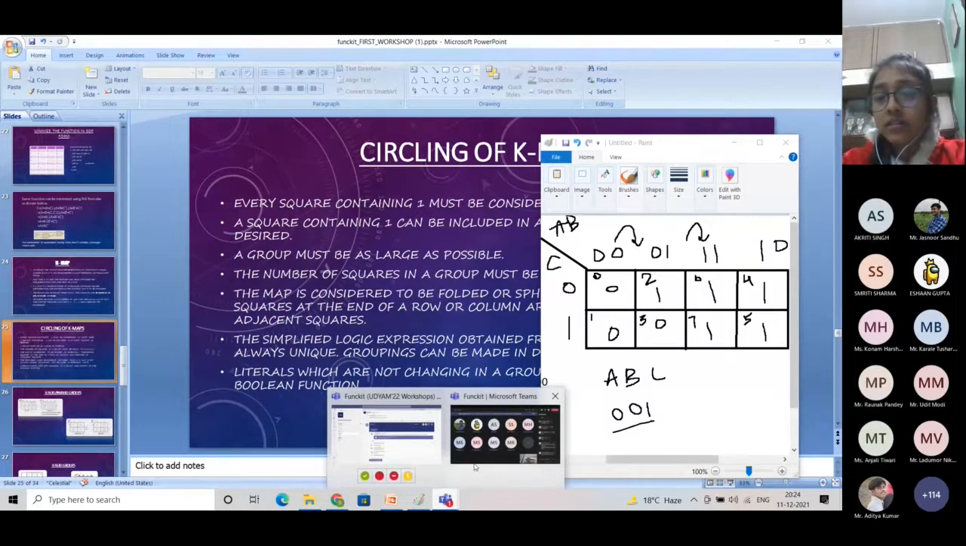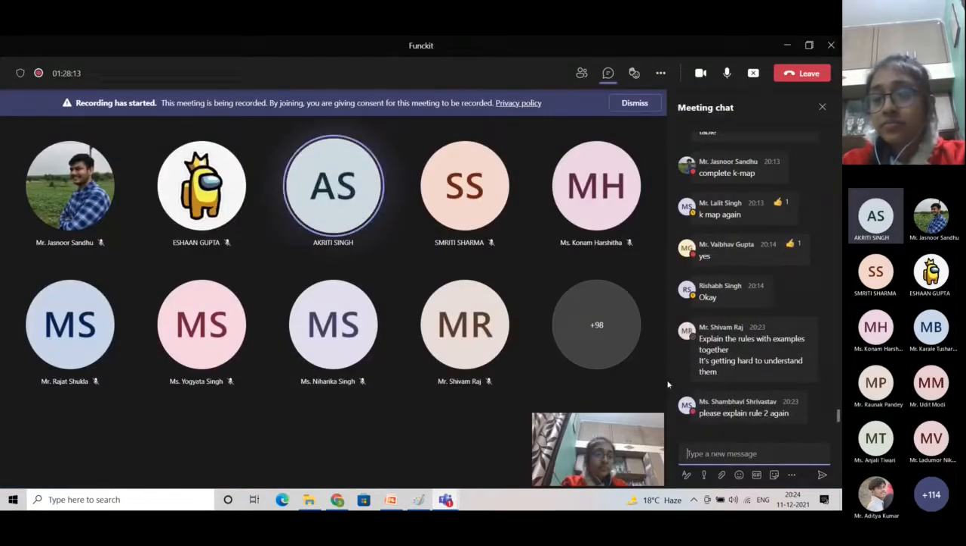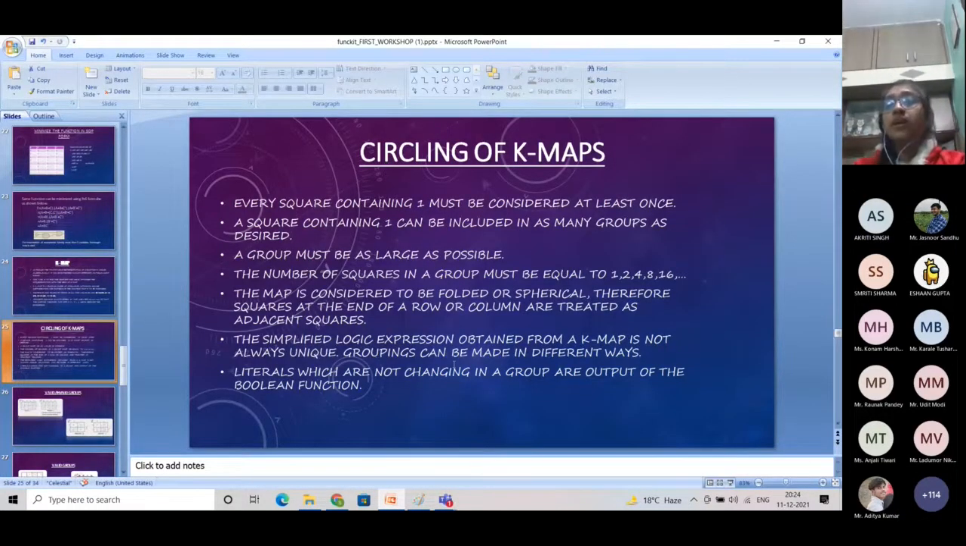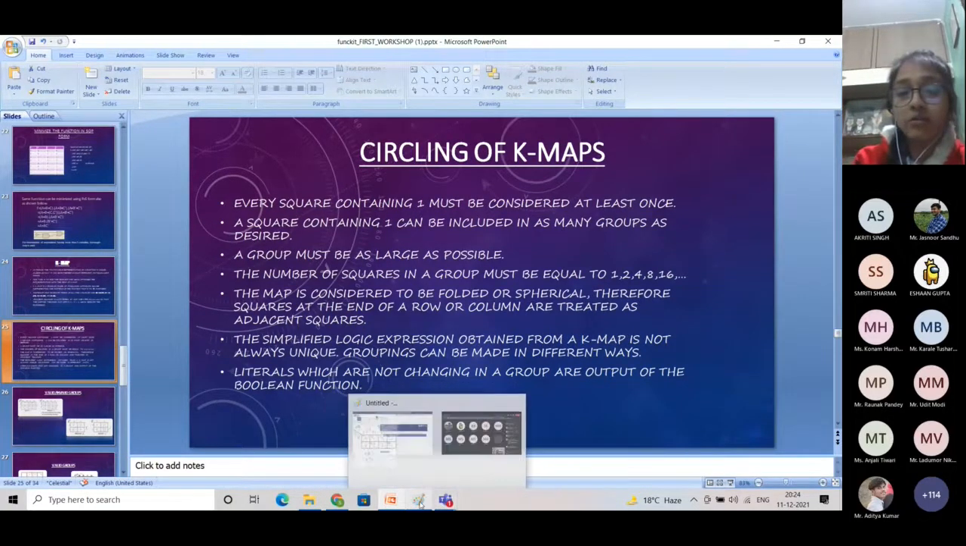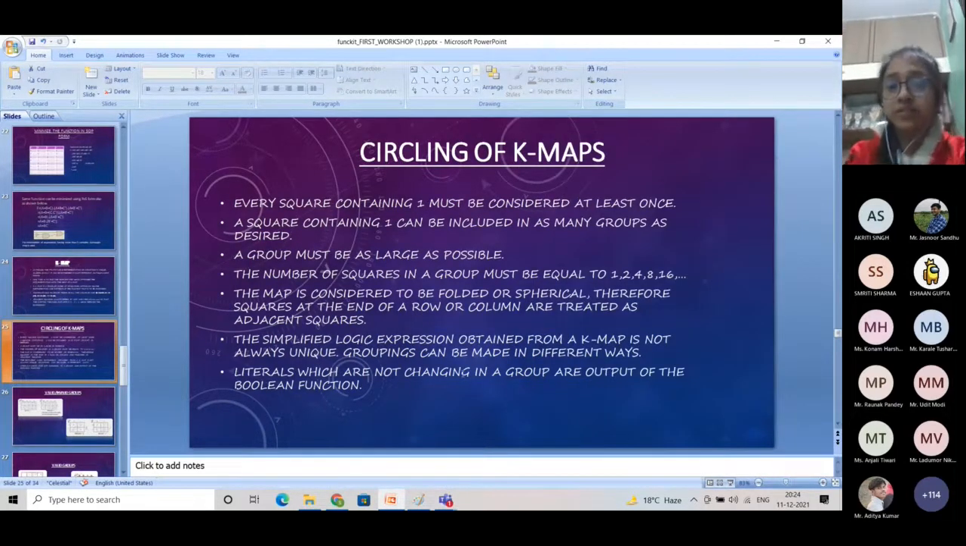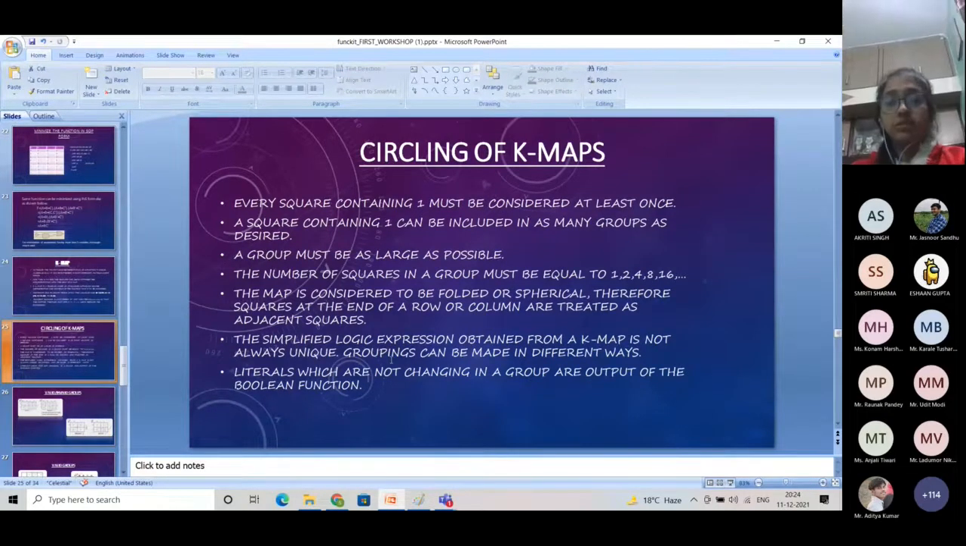Sanika, yeah, please explain rule 2 again. Okay. So rule 2 is: a square containing 1 can be included in as many groups as desired. Fine. I will show you with the help of an example. Just wait for 2 minutes. Okay. Let me complete it once. Then I'll show you. With examples, I'll make every rule clear.